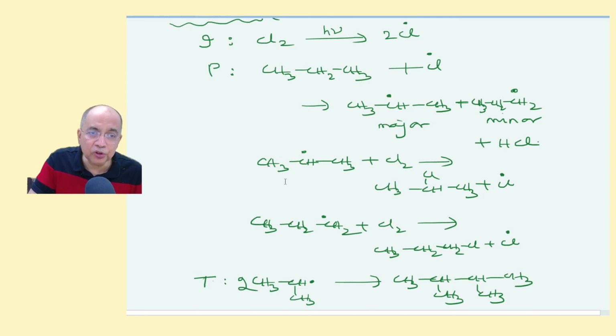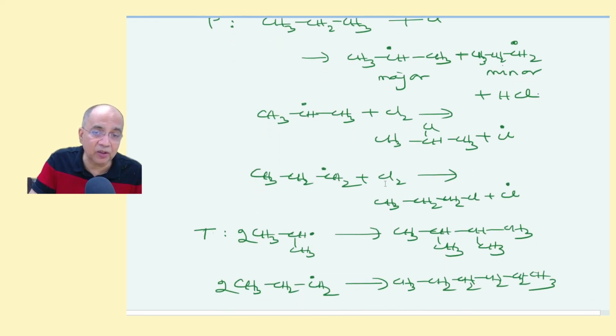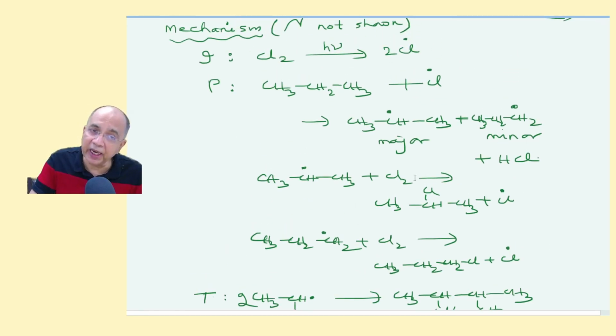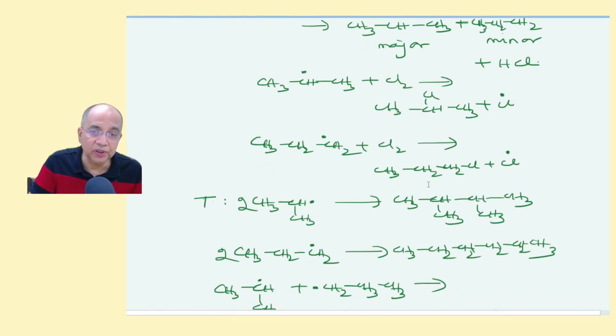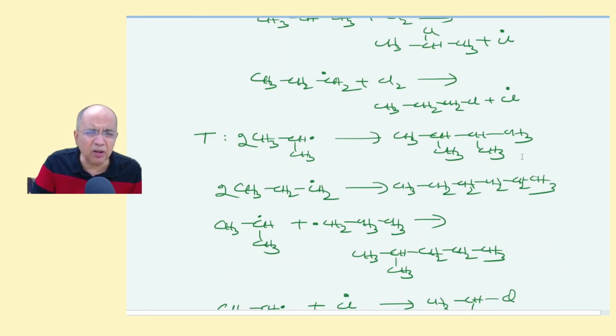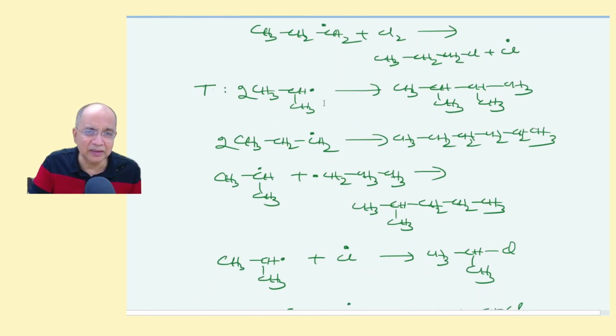And then isopropyl will abstract a chlorine atom from dichlorine. So also n-propyl will abstract a chlorine atom from dichlorine to produce a chlorine radical, which will again go for the same cyclic chain reaction to give you two different products, isopropyl chloride major, this is minor, and termination of all types of radicals. Two isopropyl combine to give 2,3-dimethylbutane, two n-propyl to give you hexane, one isopropyl with one n-propyl to give you 2-methylpentane.